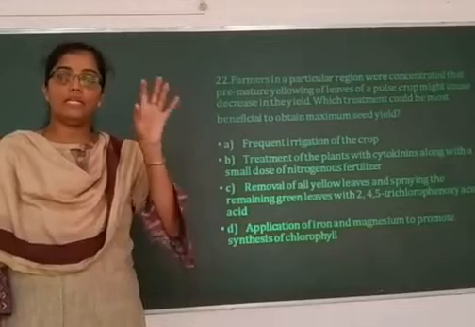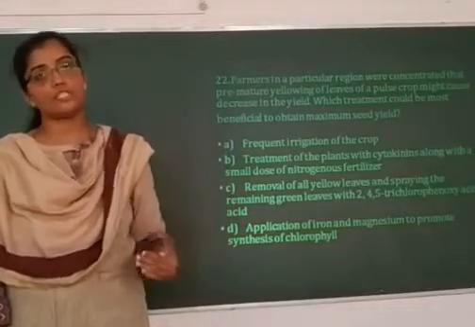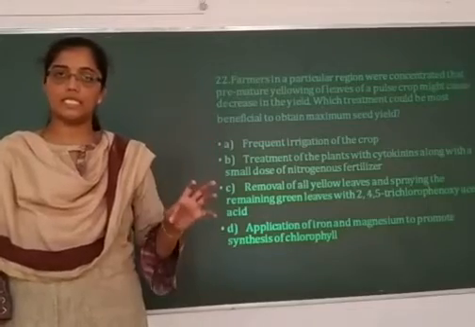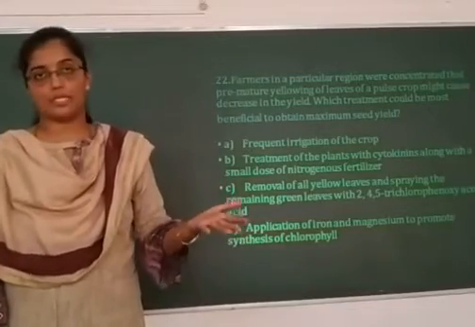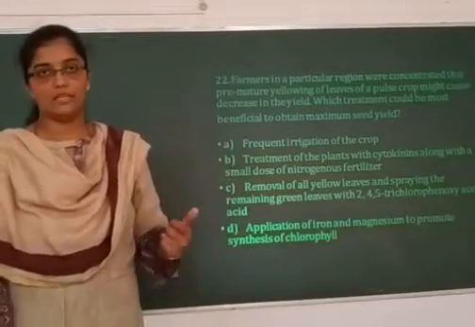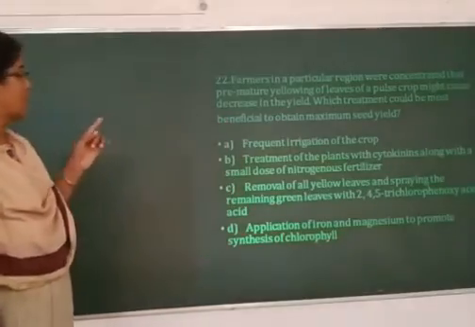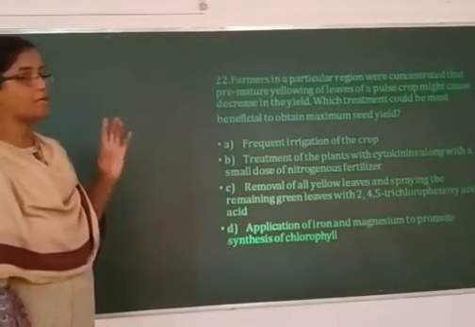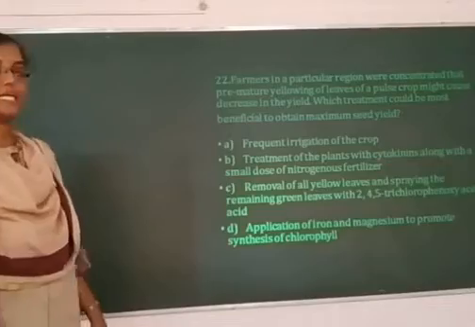And the rate of photosynthesis decreases, and the crop yield also decreases, whether in the form of a fruit or a seed. Which treatment could be most beneficial to obtain maximum seed yield?